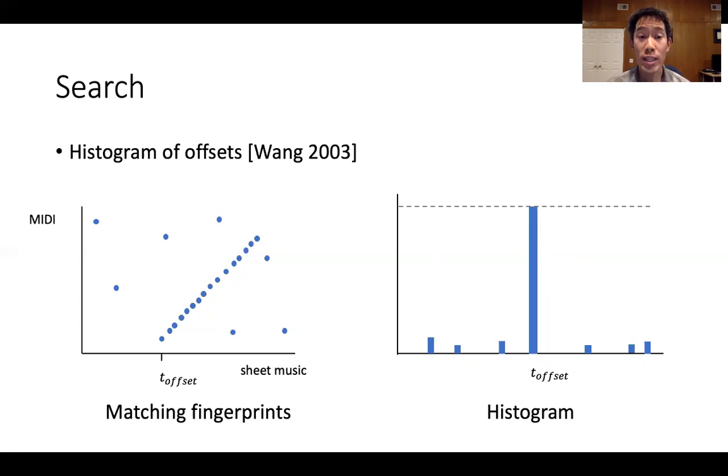One way that we can quickly detect a line of matching fingerprints is to compute a histogram of offsets. We expect there to be a large spike in the histogram at the bin corresponding to the true offset. We can then use the maximum histogram bin count as a similarity score between the query and that item in the database. We then sort all the items in the database by their similarity scores.